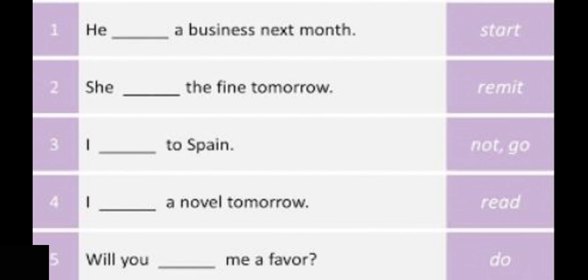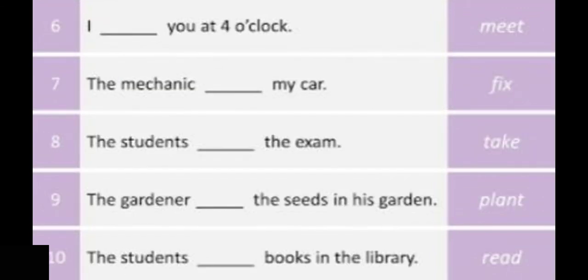Fifth one, will you dash me a favor? You have to use the verb form, it is in the question form, right? Next one, I dash you at 4 o'clock. The mechanic dash my car. The students dash the exam. The gardener dash the seeds in his garden. Lastly, the students dash books in the library.